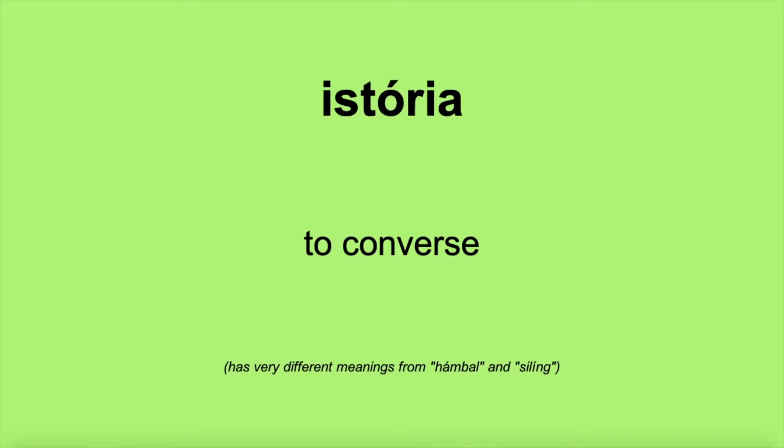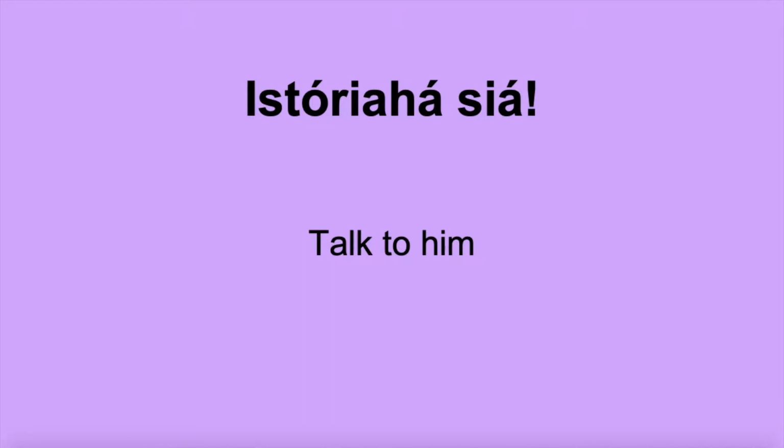All right, another verb, Astoria. It means to converse, which you might think, hey, we just learned how to say and to talk and to tell. I mean, is not converse the same thing? But no, it's very different actually. The difference is Astoria hasha. Here's a good example. It means talk to him.